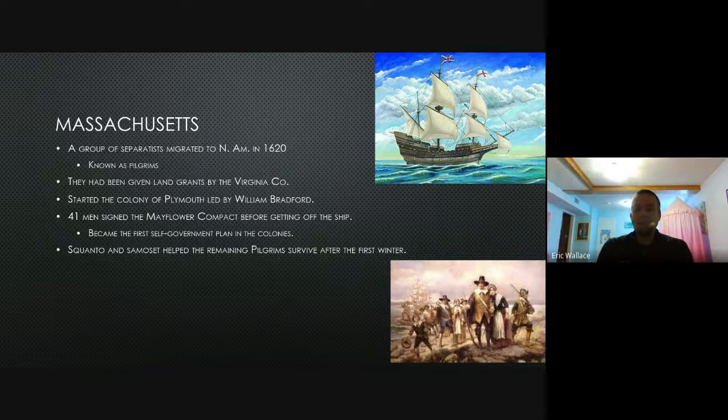That fall, they'll have grown an abundance of crops. They will now know how to hunt. They're going to have a big, massive feast to celebrate them actually surviving and making it. And so in the fall of 1621, they'll have this feast. They'll invite their Native American friends and have this massive feast together. And we know that as the Feast of Thanksgiving. And that's where we get our idea of Thanksgiving today.